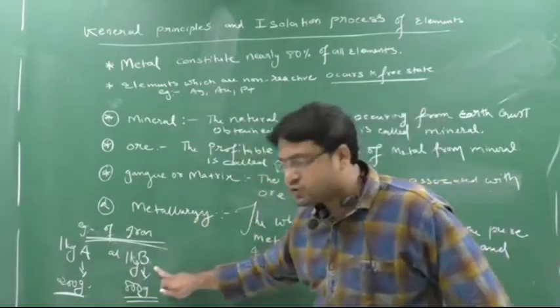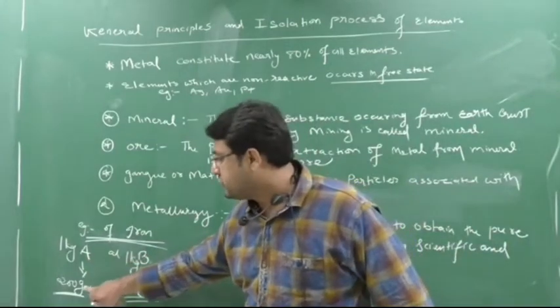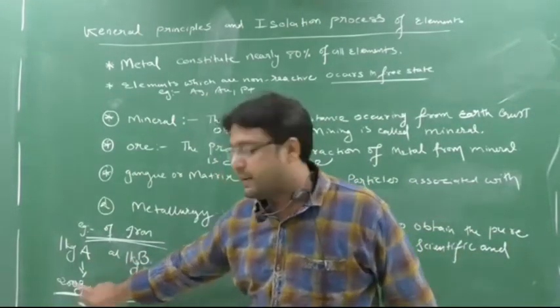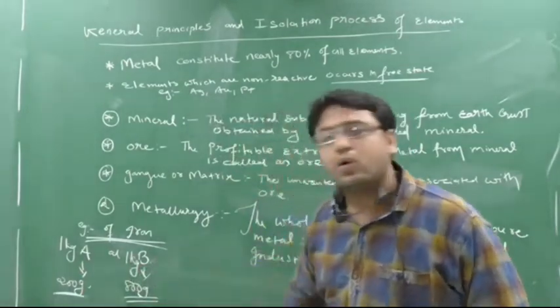But this is also a mineral. But this cannot be ore. Why can this not be ore? Because this is only mineral. Because it is not giving profitable extraction. But this is giving profitable extraction. So which is the ore now? So B will be my ore.